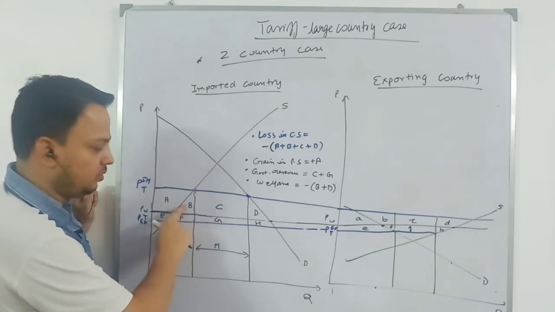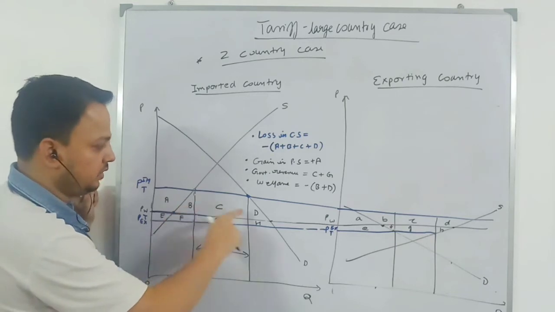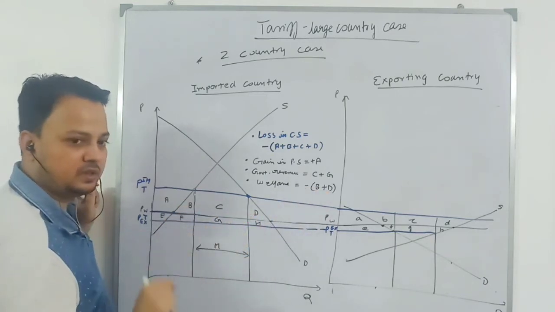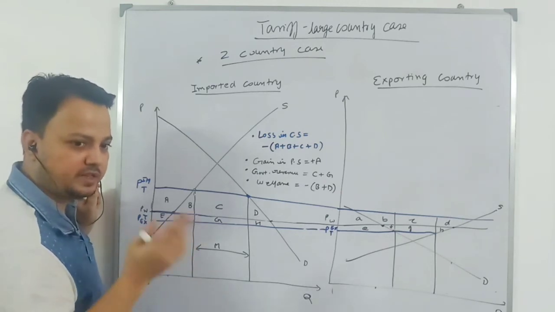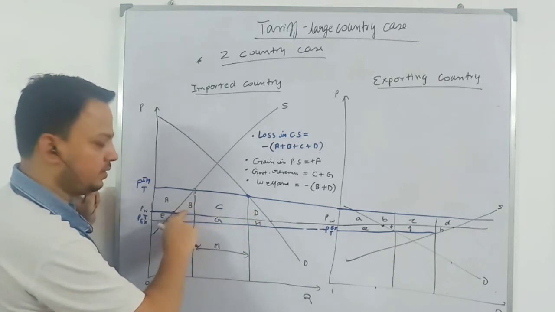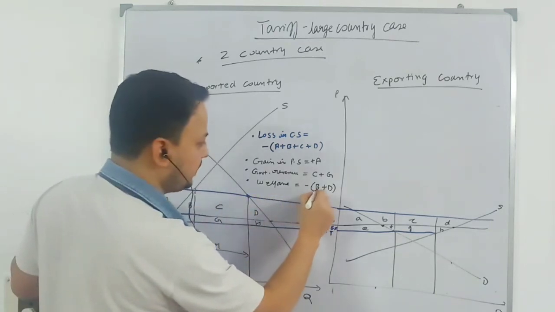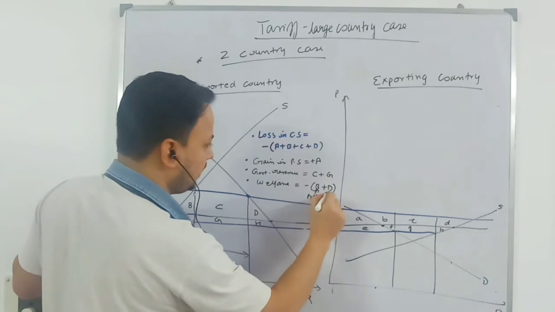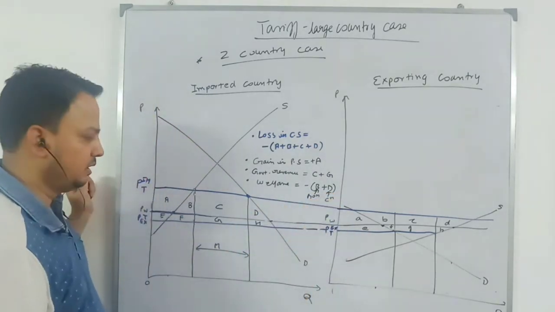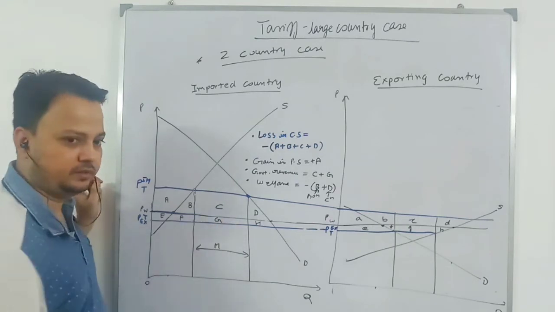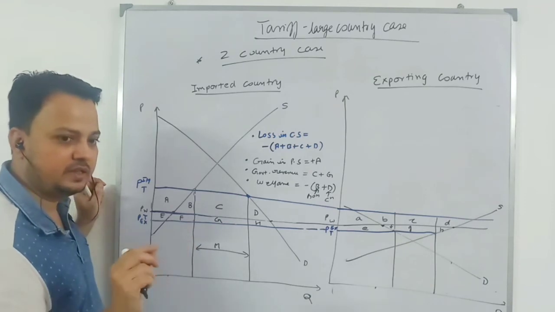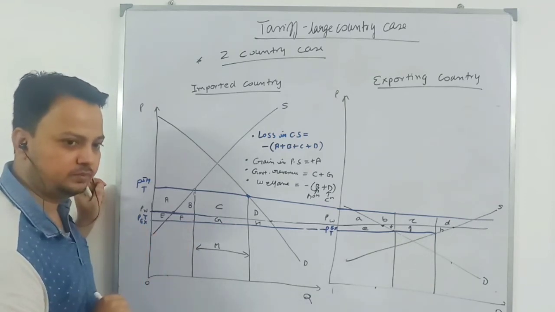What is this D? This D represents loss in consumption because the price is higher now. So this B represents efficiency loss in production, and D represents efficiency loss in consumption. But your gain is this rectangle. What is this gain? This gain is because terms of trade improve.